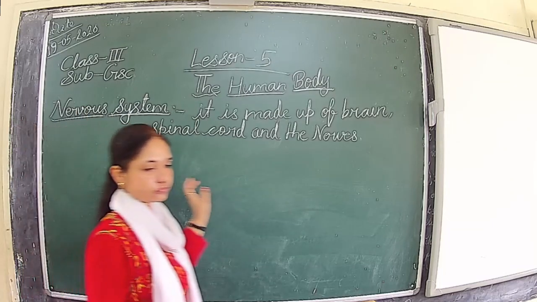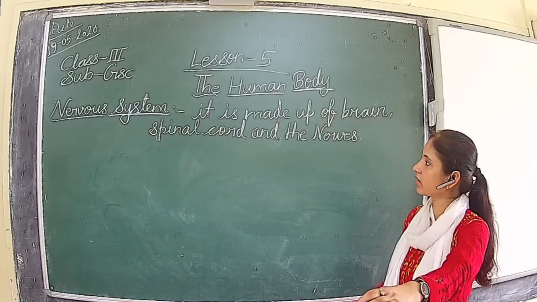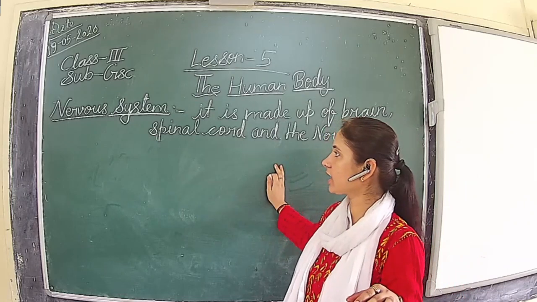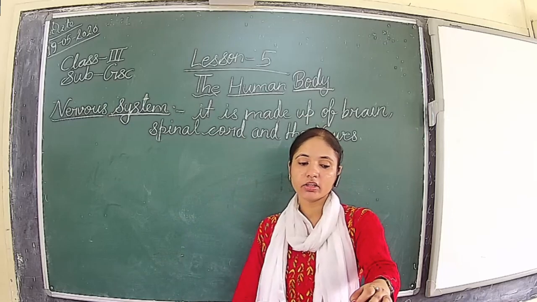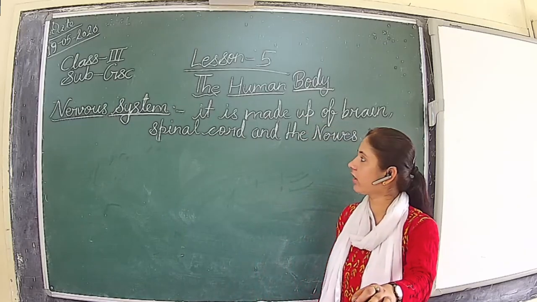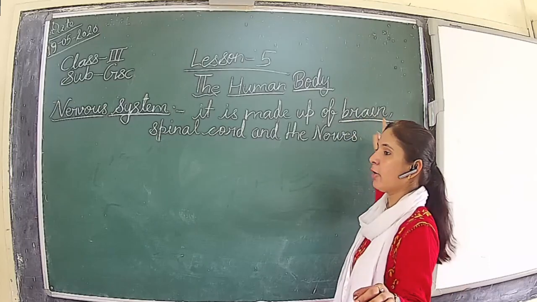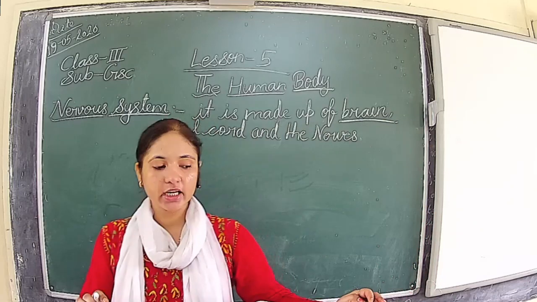Then what is the work of the nervous system? How is it functioning? So we will see today the details about the nervous system. The brain is the most important organ of the nervous system, right?